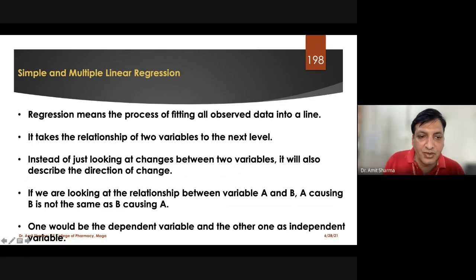Clear? So if we are looking at the relationship between variables A and B, and we want to prove that A is causing B, we cannot say the same thing the other way, that B is causing A. We used to quote from the beginning that A is causing B, or smoking is causing cancer.